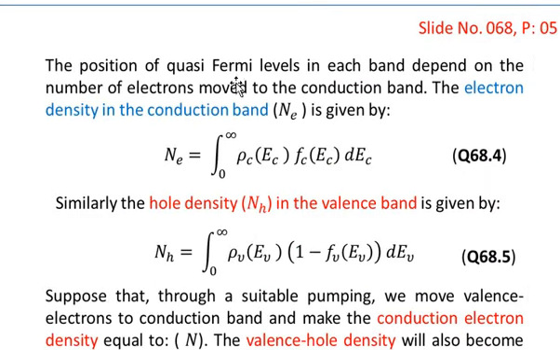The position of the quasi-Fermi levels in each band depends on the number of electrons moved to the conduction band.